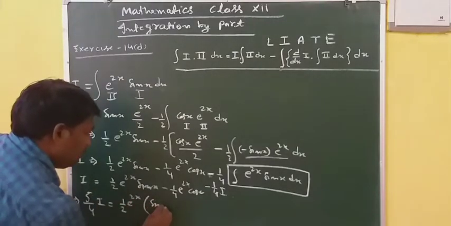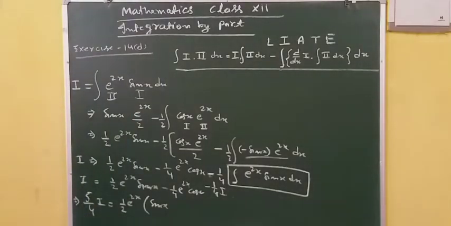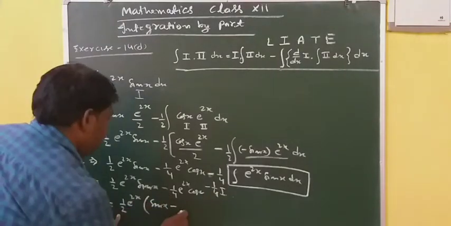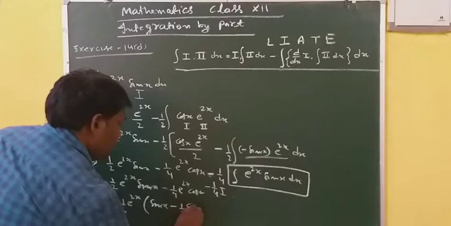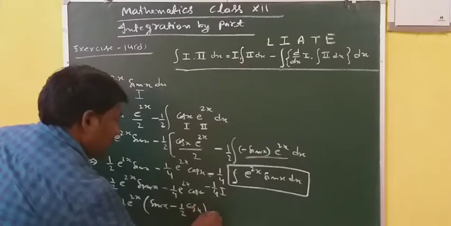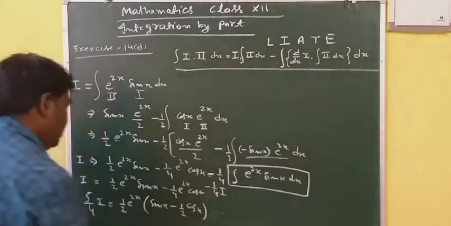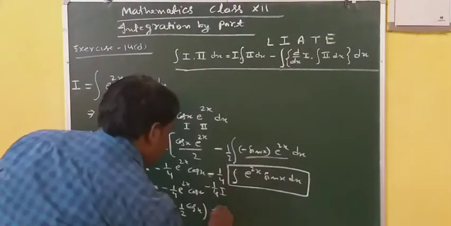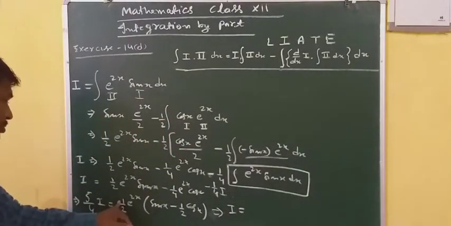Sin x minus 1 by 2 you have taken out. So 1 by 2 cos x plus c in the last line. Now I is equal to, here into 4 means 2 by 5.